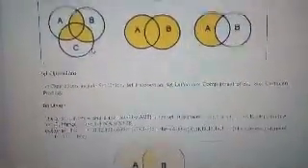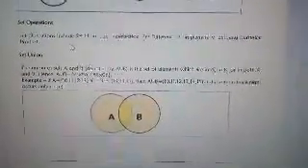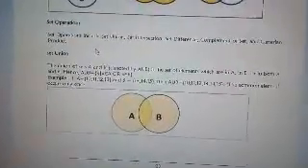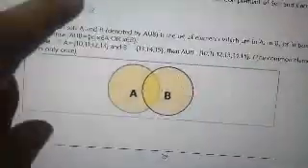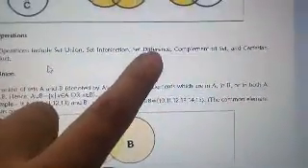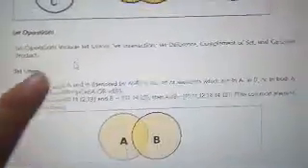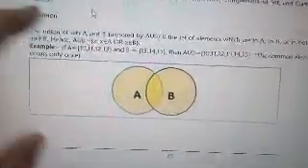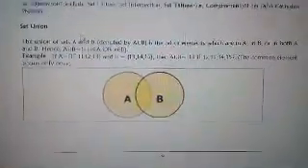Then we also have your set operations which use diagrams. Our set operations are the following. We have union, intersection, difference, complement of a set, and your Cartesian product. Those are the operations on sets. The first, let us discuss union.